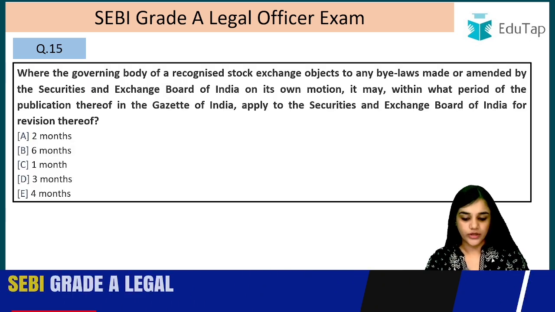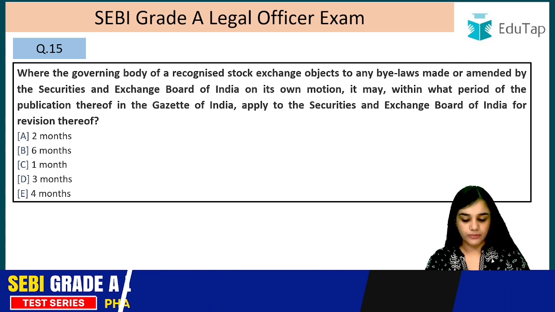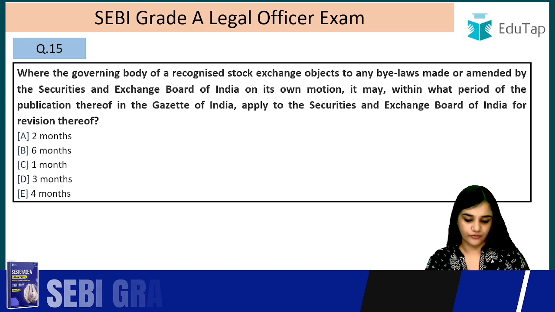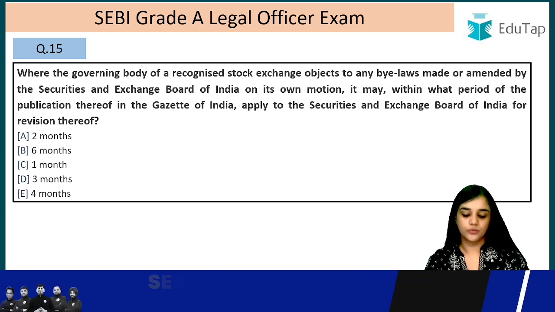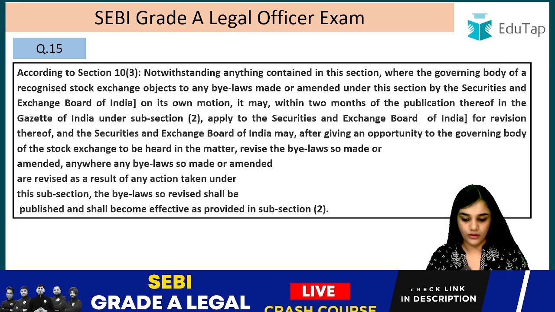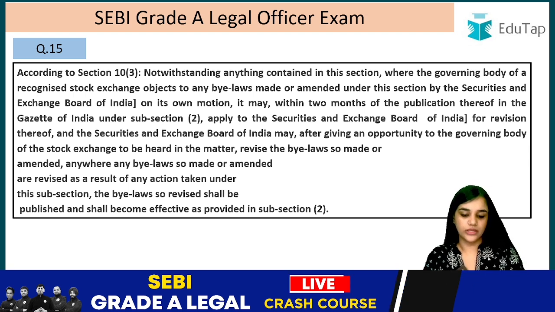Where the governing body of the recognized stock exchange objects to any bylaws made or amended by the Securities and Exchange Board of India on its own motion, it may within what period of the publication thereof in the Gazette of India apply to the Securities and Exchange Board of India for revision thereof. So the answer is 2 months, option A. If we read section 10.3, then it will be more clear to you what this question is actually asking.